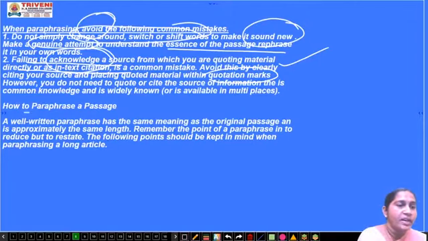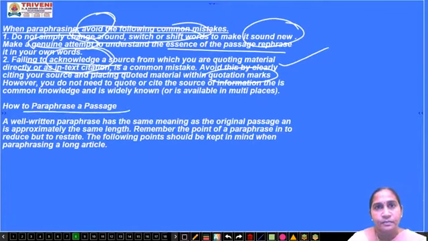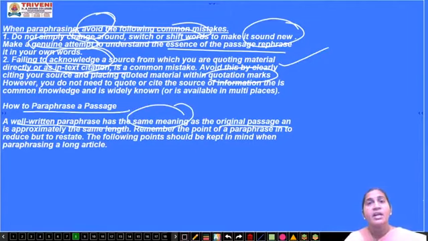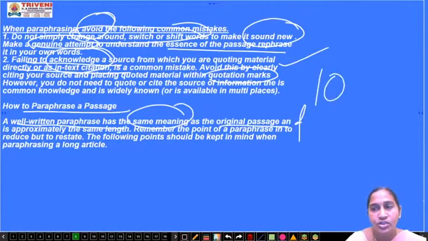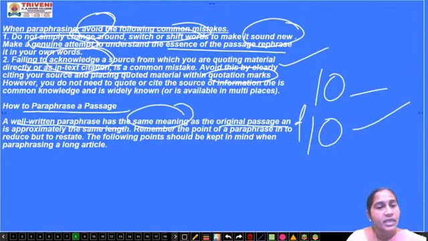Now, how to paraphrase a passage? When you get a passage, how do you paraphrase it? A well-written paraphrase has the same meaning as the original. The meaning won't change, as we have learned from the beginning. And it is of appropriately the same length. Suppose the passage is of 10 lines, then the paraphrase is also of 10 lines.